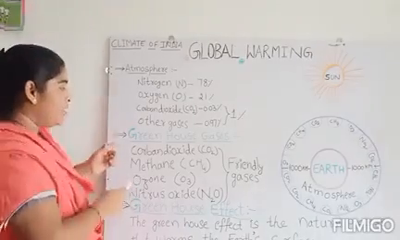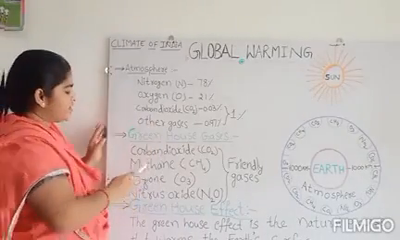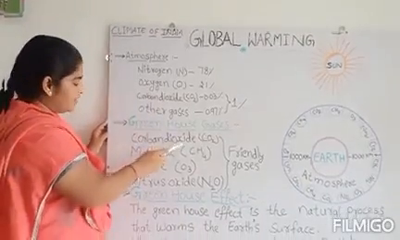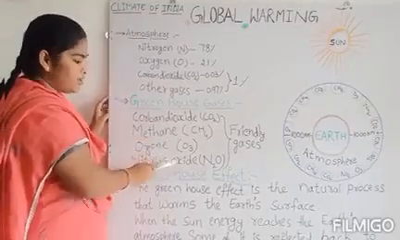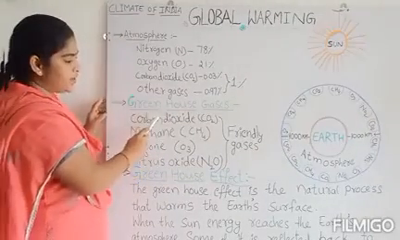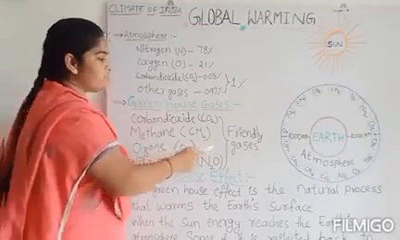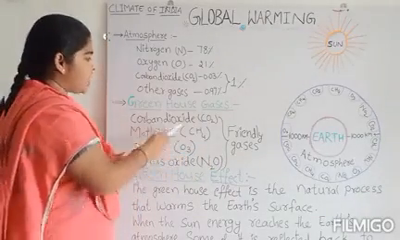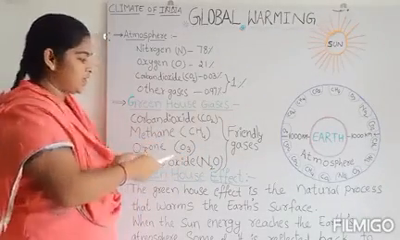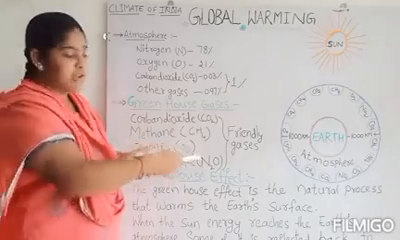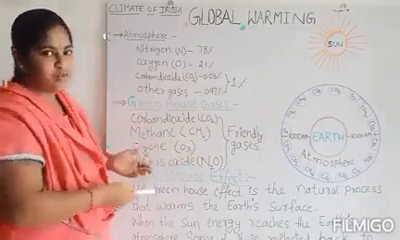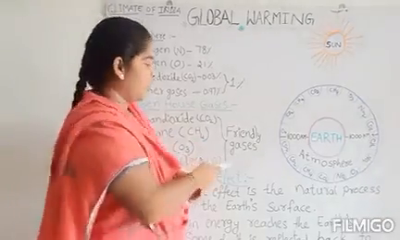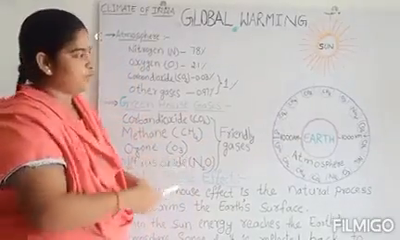They are greenhouse gases. That is carbon dioxide, methane, ozone, nitrous oxide. These gases are called greenhouse gases. These greenhouse gases are very friendly gases. Of course, you have one question: how are carbon dioxide and methane friendly gases to us? I will explain here how these greenhouse gases are helpful to us.